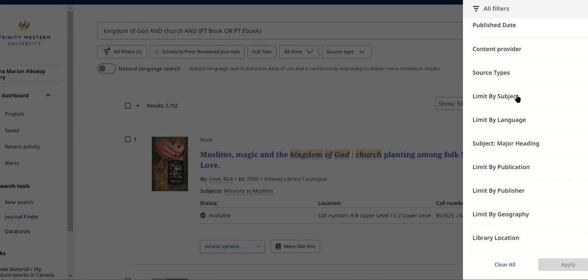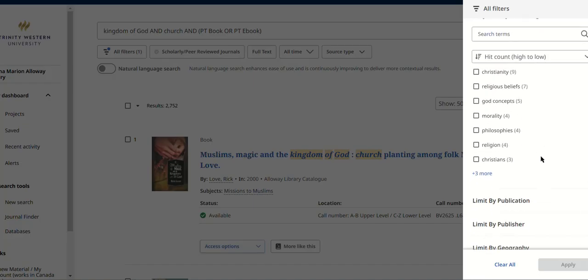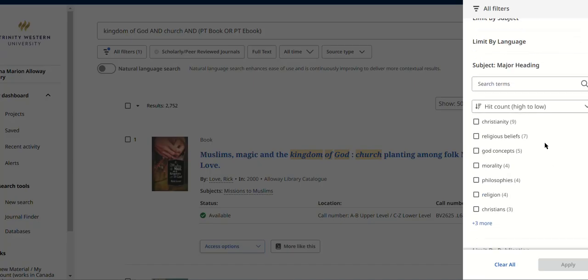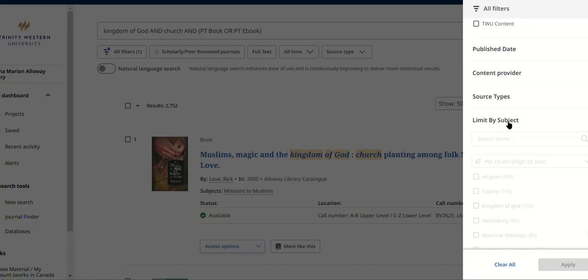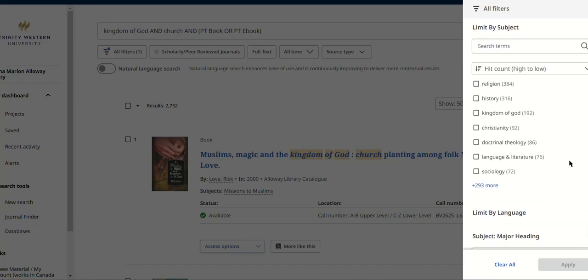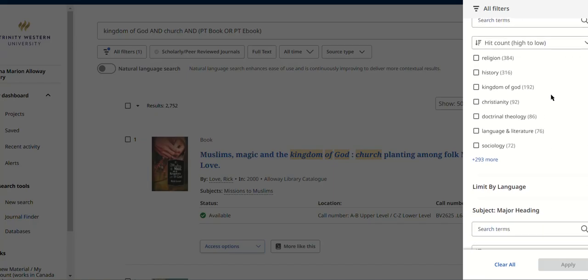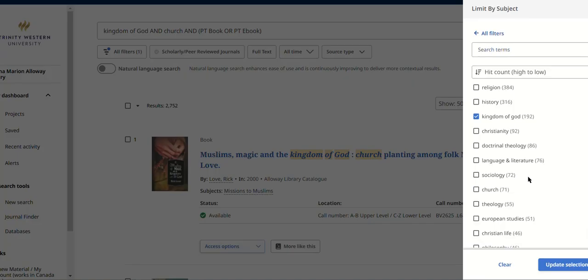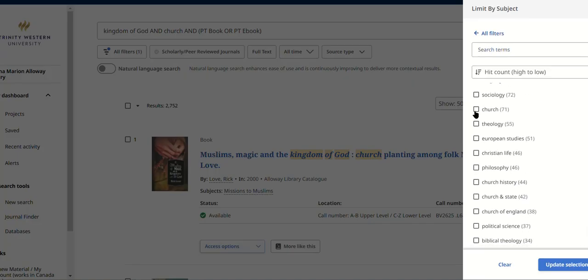You could go to limit by subject here. I'm going to go to subject major heading. There are two subject headings here, and either is an option. Once we get in there, we have a look and try to see if we see any relevant subjects, and we don't really. So let's go up to limit by subject and see if that's a little better. There are two subject heading systems in this database, and in this case, we've got Kingdom of God. I don't see the church, but it says there are a bunch more subject headings there. So let's go down and see if we can find church.